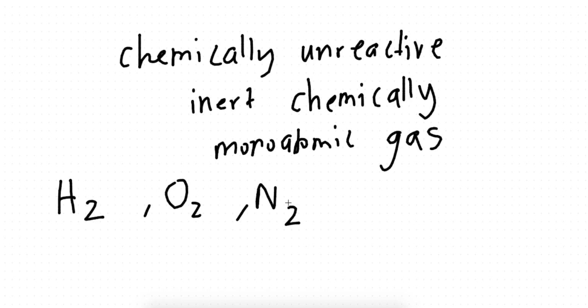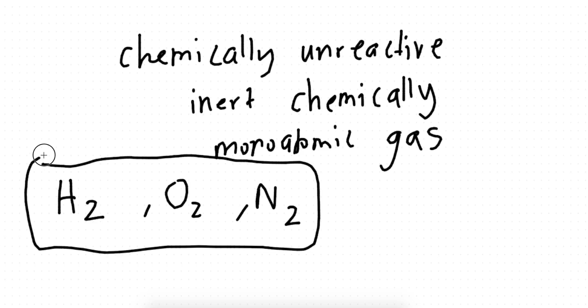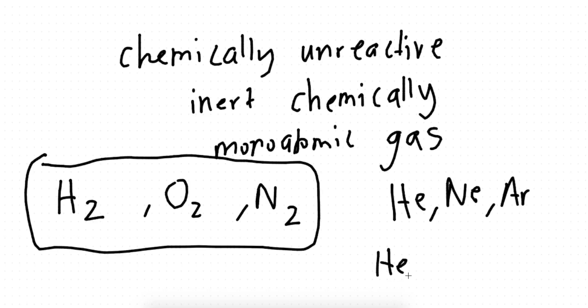Whenever you have 2 atoms, it's called a diatomic gas. So these are all diatomic gases. Now group 18 elements, noble gas elements, they are gases as well. But what are their formulas? Helium is He, neon is Ne, argon is Ar, and the same for the others, for krypton, xenon, radon. Why isn't it He2 or Ne2 or Ar2?